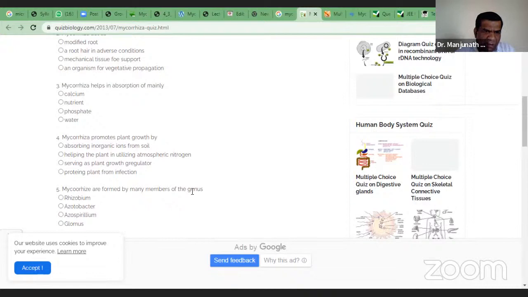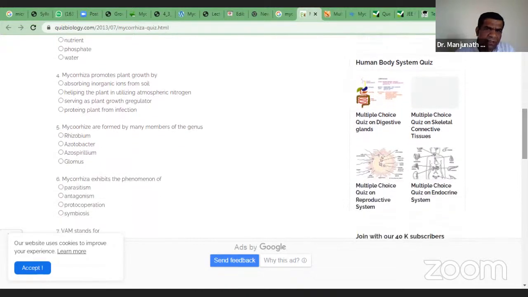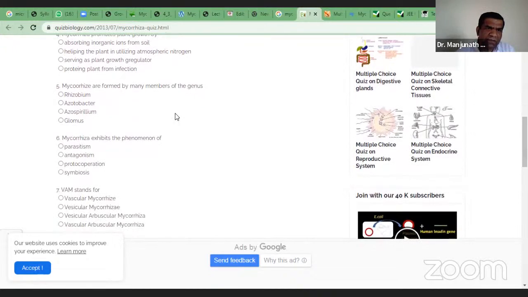Mycorrhiza are formed by many members of the genus. Can anybody give the correct answer for this? Fifth question. Can anybody unmute and tell what is the answer? No response. Okay, this is Glomus. Mycorrhiza exhibits the phenomena of parasitism, antagonism, protocooperation, symbiosis. Can somebody give answer? Nobody answers. It is symbiosis.